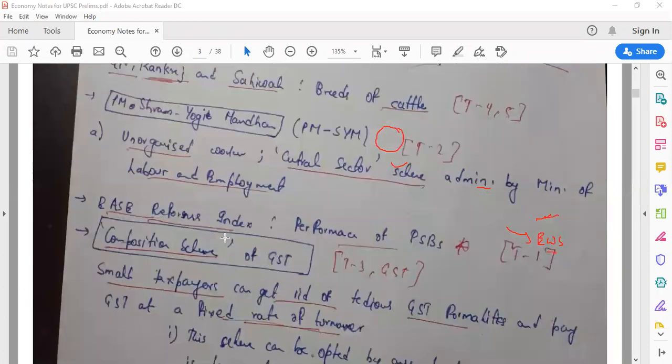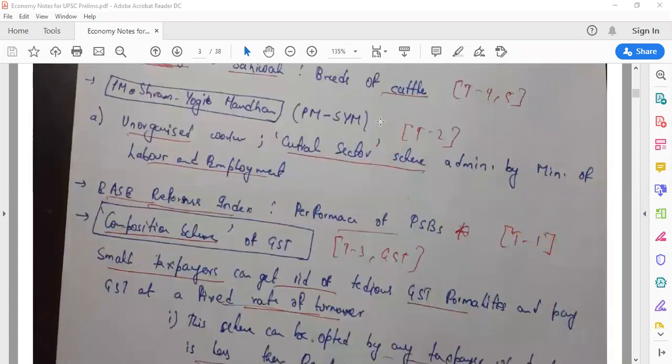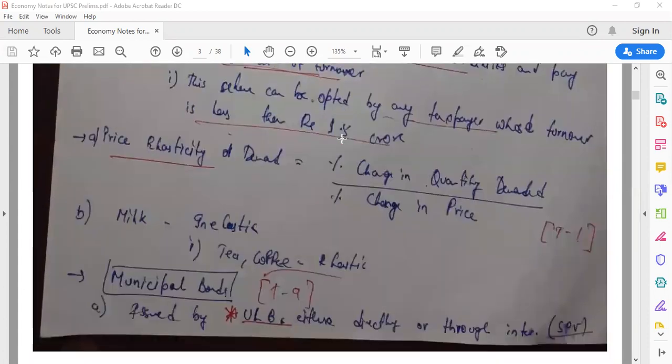Okay, now I'm not reading everything. I can share the PDF with you. You can go through it, but I'm just telling you right now what the important parts of my notes are, and then we can go to the not so important part. But first of all, we're talking about the most important part of my notes.